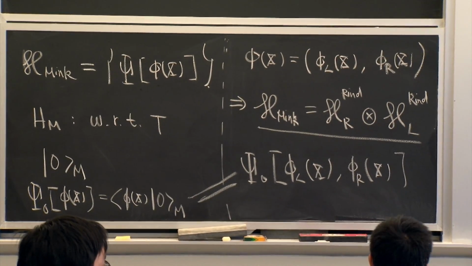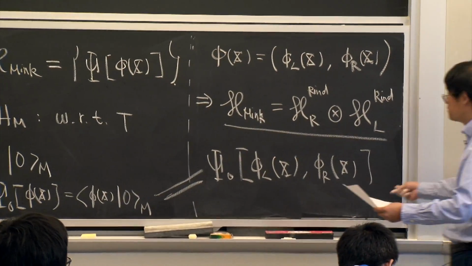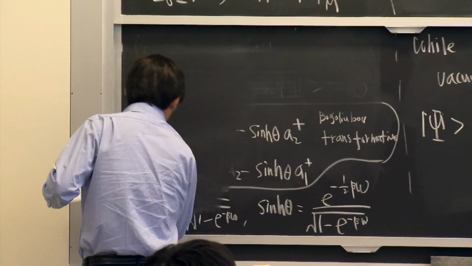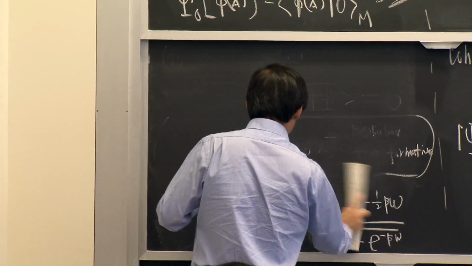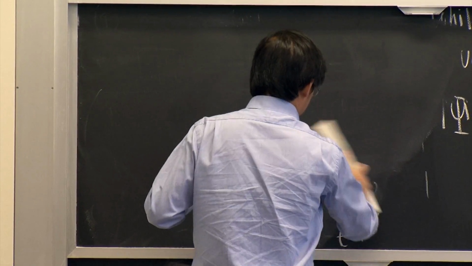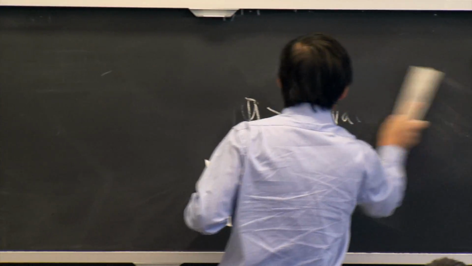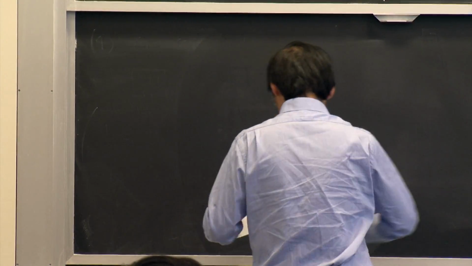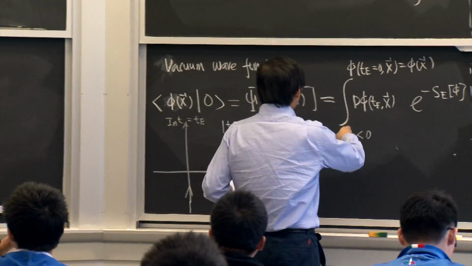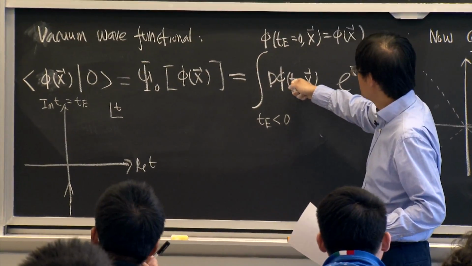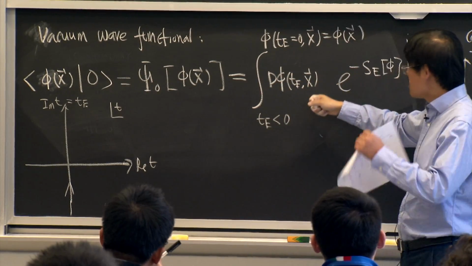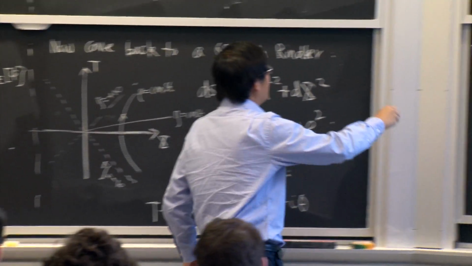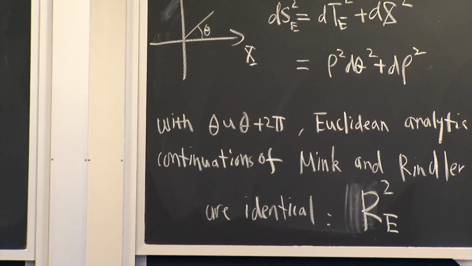Now here is the last key. Remember the ground state wave function is obtained by doing a path integral on the Euclidean half plane, T smaller than 0.